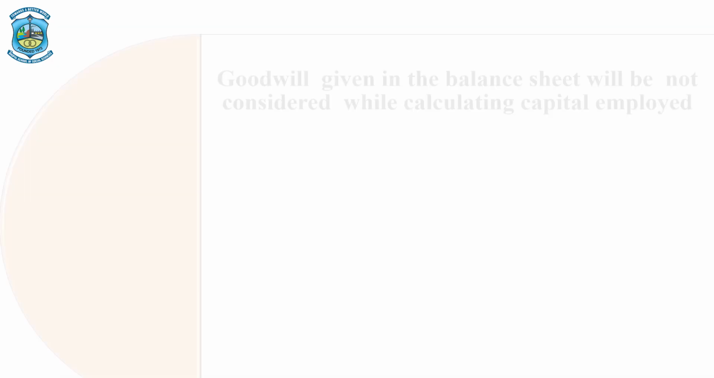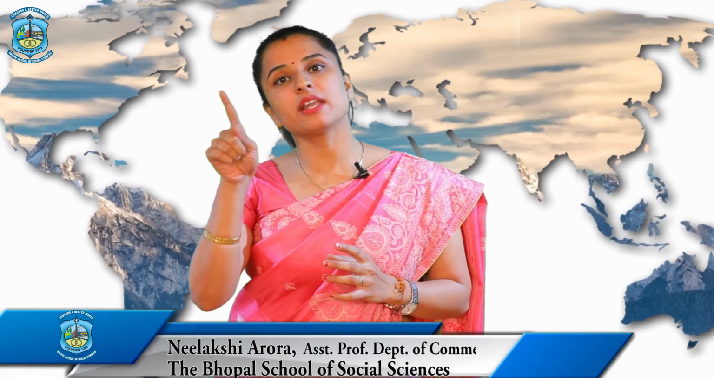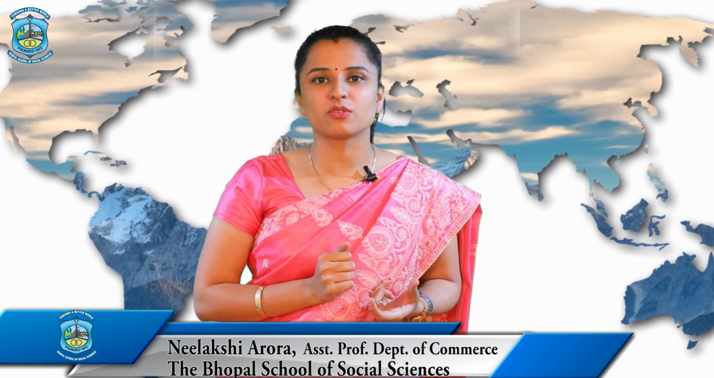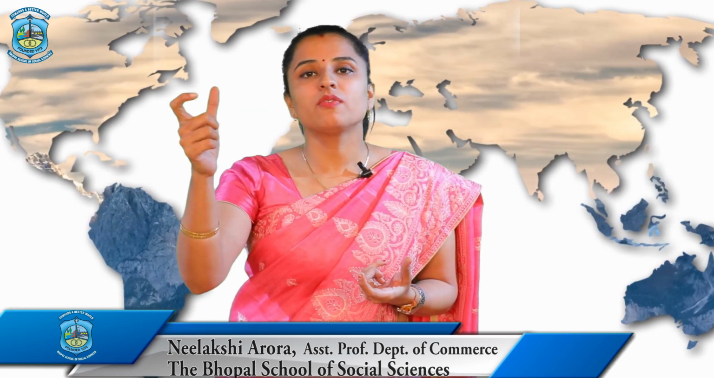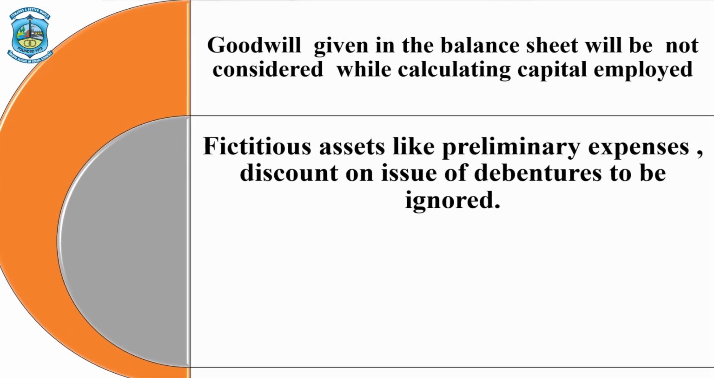Now, there are certain things which you need to remember while calculating capital employed. First one is, you might have some goodwill in your balance sheet under the category of intangible assets. You are not going to consider that goodwill because you are already calculating the value of goodwill. So, if you are going to get the end result as goodwill, you cannot take another goodwill in your capital employed. So, we are not going to consider goodwill, first point. Second point, fictitious assets are not to be considered.